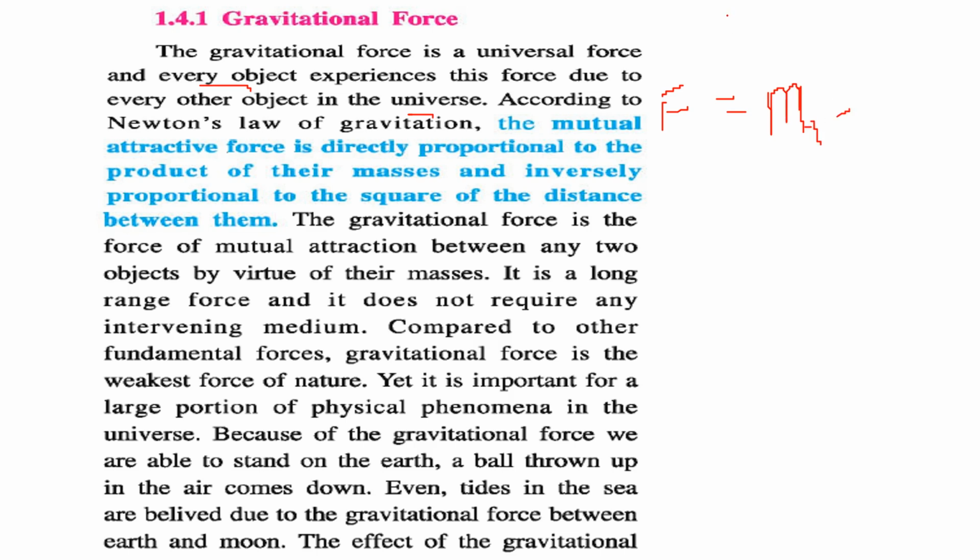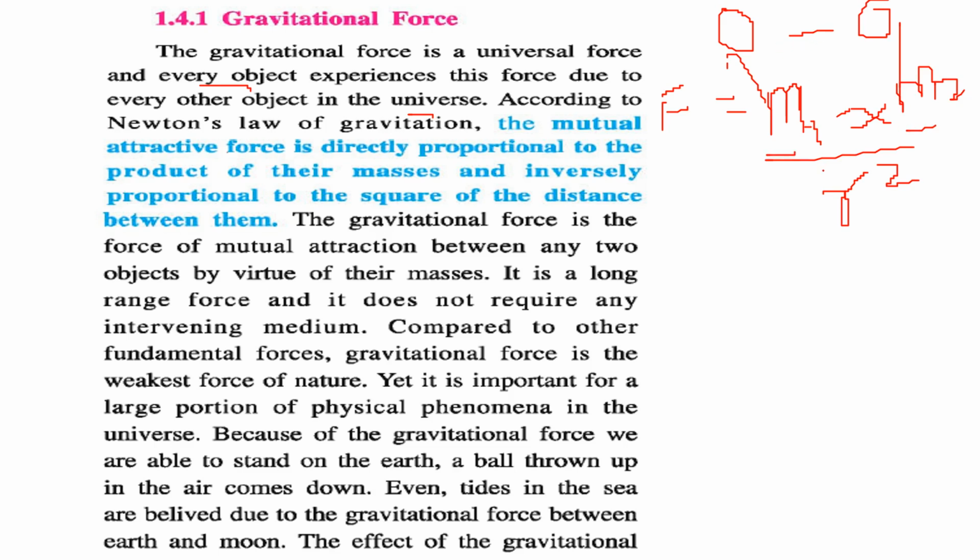Say these are two objects, m1 is the mass of this one and m2 is the mass of this one. So the force is directly proportional to the product of masses and inversely proportional to the square of the distance between them. This gravitational force is because of the mutual attraction between any two objects by virtue of their masses. It's a long range force and it does not require any intervening medium. There is no medium required.